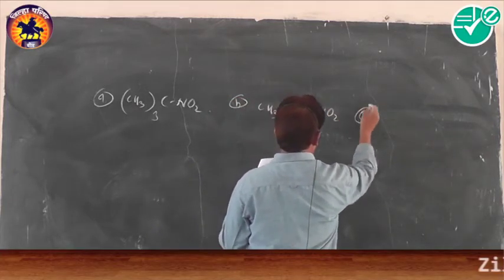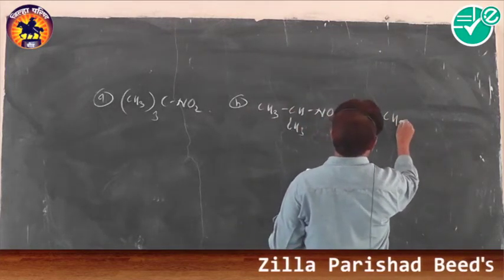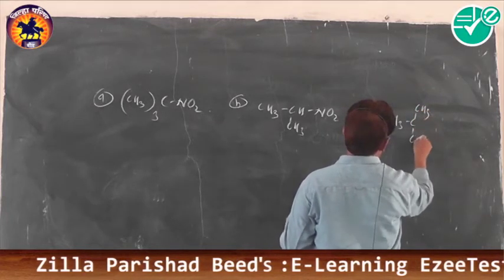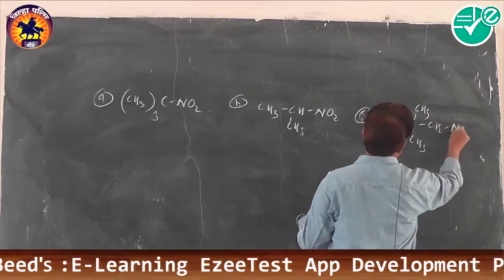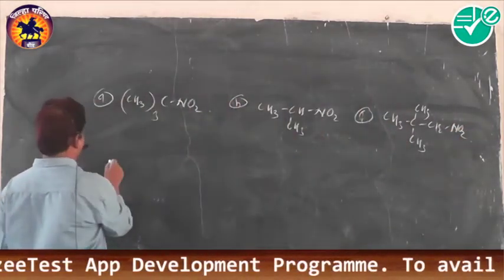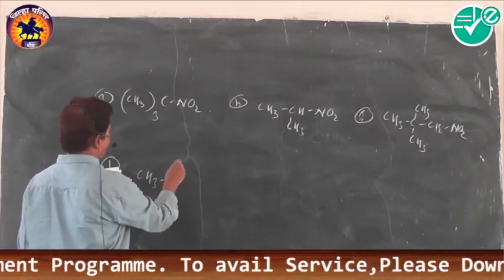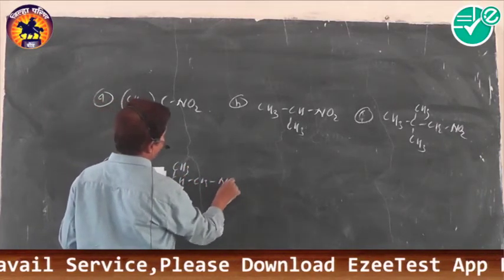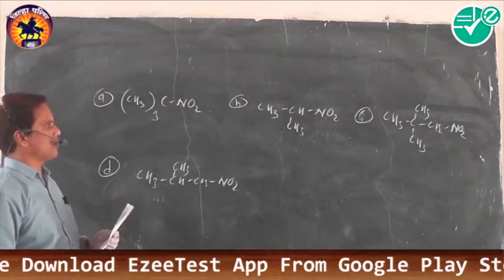C, CH3, CH3, CH3 and CH2NO2. Option D, CH3, CH3, CH2NO2. Which of the following nitroalkanes does not show tautomerism?